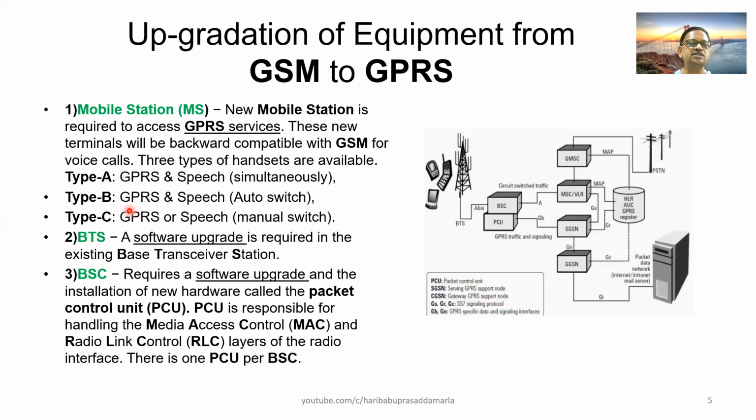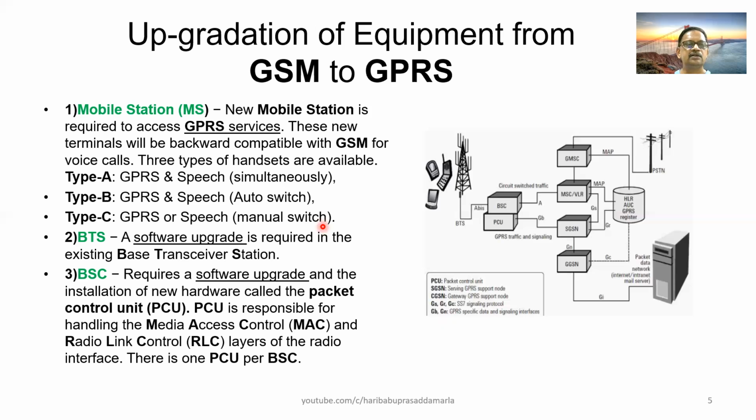Then type B is GPRS and speech auto switch. So it switches between voice and data automatically without the manual intervention of the user. Type C, GPRS or speech manual switch.